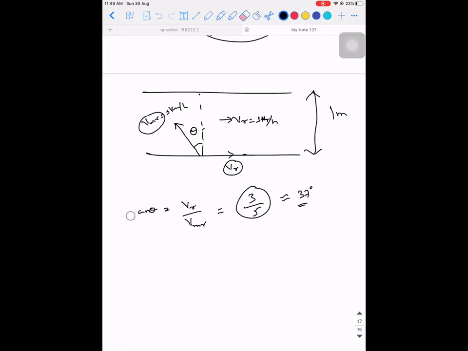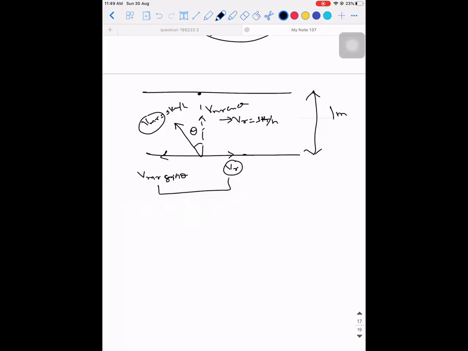Wait. I made a mistake. See, not like this. It is like this. VMR sine theta, and this will be VMR cos theta. So for the person to go exactly to this point, along the horizontal direction, the velocity should get cancelled. Means VMR sine theta should be equal to VR, which implies sine theta is equal to 3 by 5. So sine theta is 3 by 5, which is approximately 37 degrees. Tan theta is 3 by 5, it's not 37. Sine theta 3 by 5 is 37.